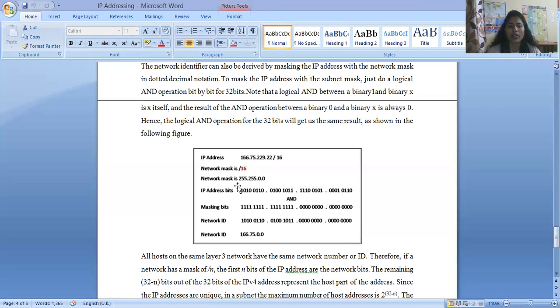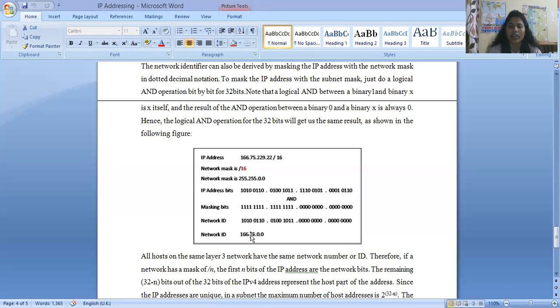Whenever you perform the AND operation of 1 with binary X, the result is X. When you perform the binary AND operation of binary 0 with any X, either 0 or 1, the result will always be 0. Upon this method, the resultant that comes out is known as the network ID.